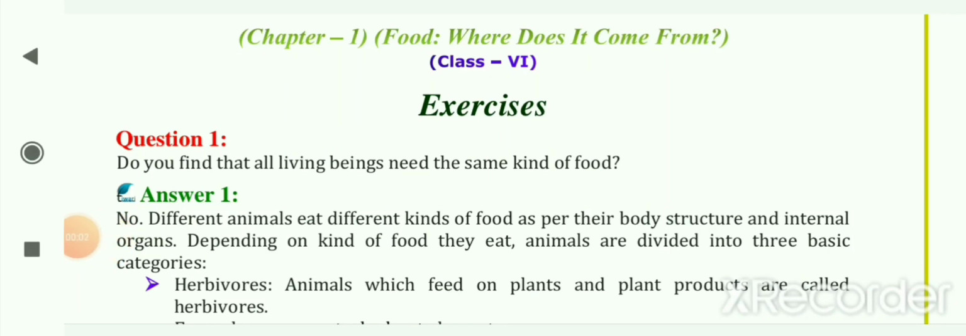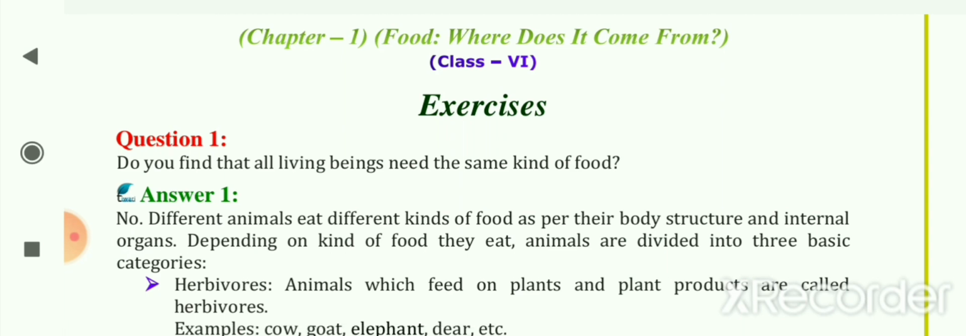Hello students, today we are going to study the exercise or the NCERT book solution of class 6 chapter 1, Food: Where does it come from? So the first question in this exercise is, do you find that all living beings need the same kind of food?